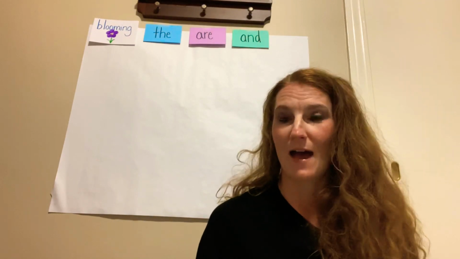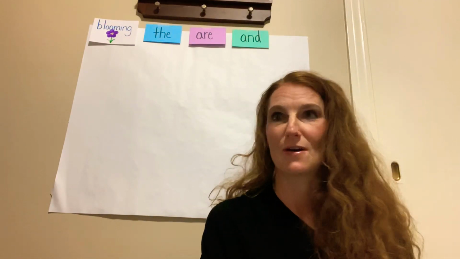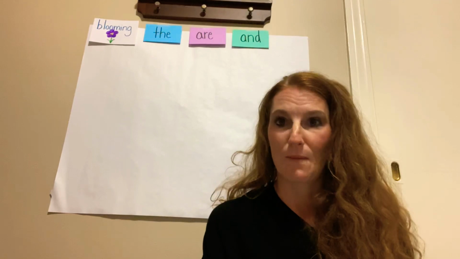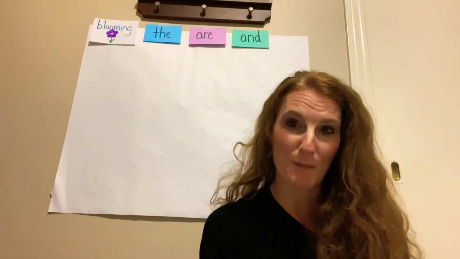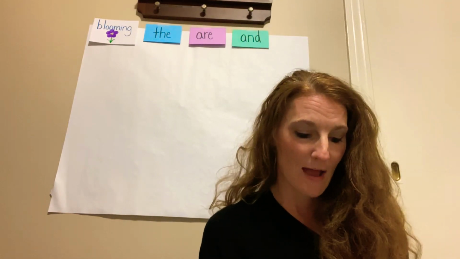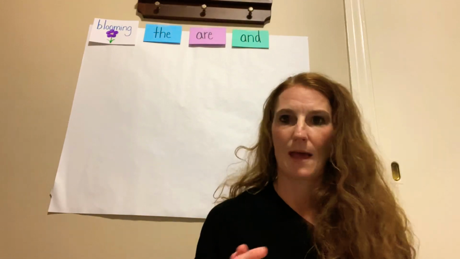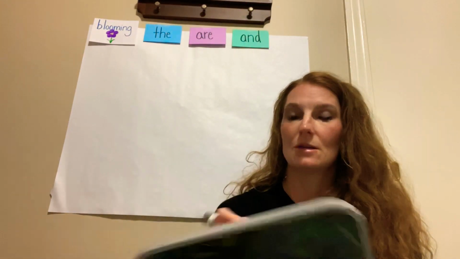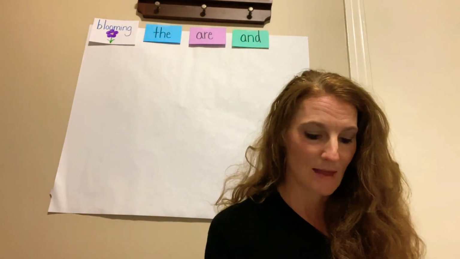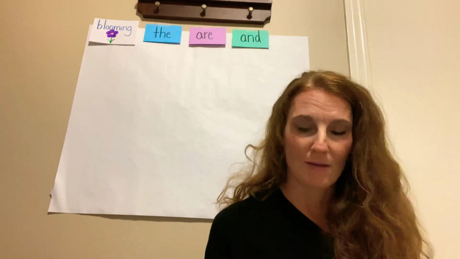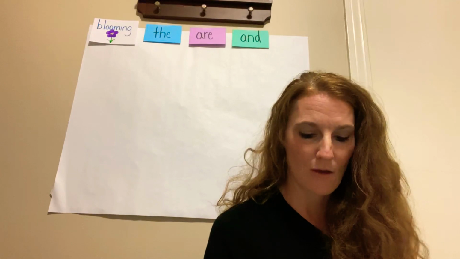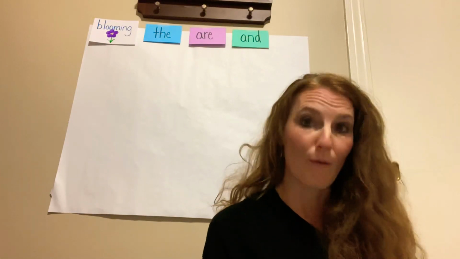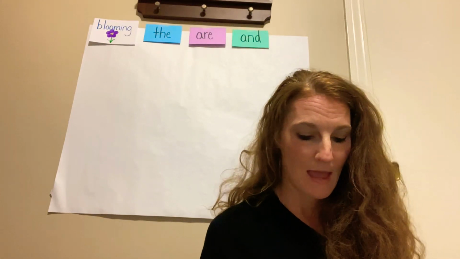So if I wanted to talk about the dog goes for a walk, then my naming part is the dog. So I would write my sentence, of course, with a capital letter, and I would write the dog, right? That's what it is. The dog goes on a walk.